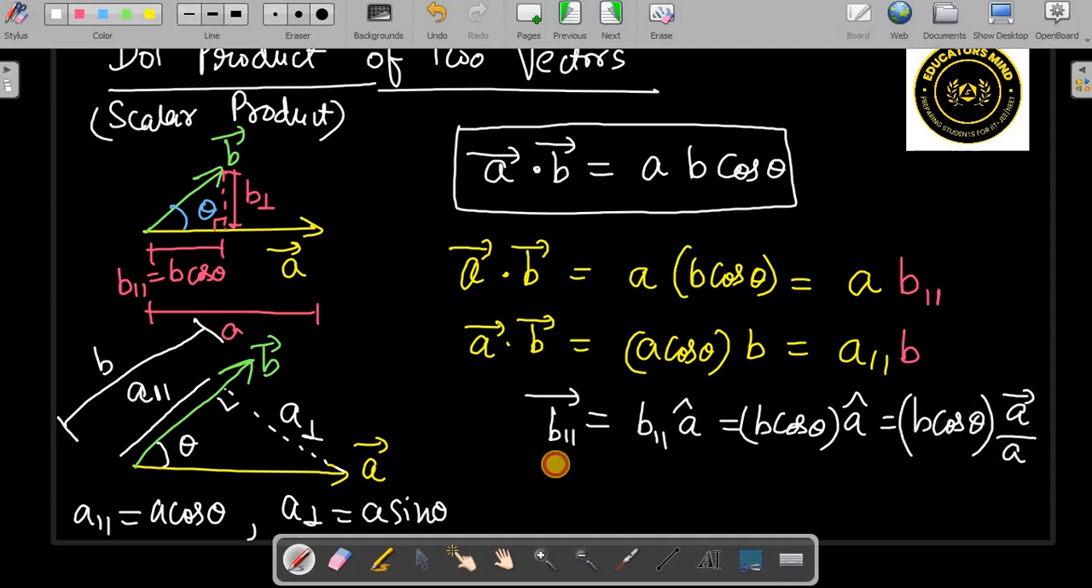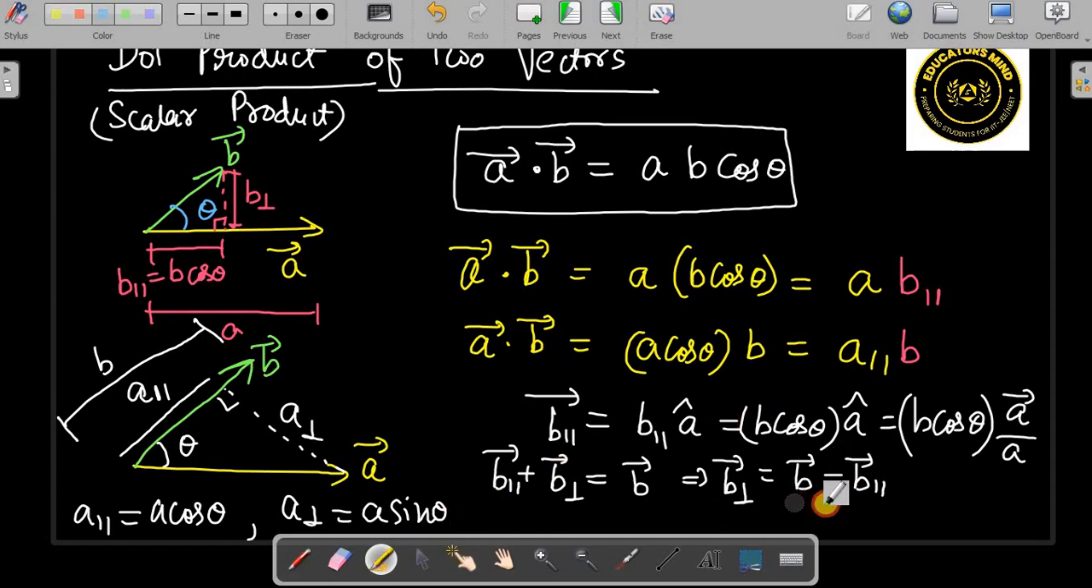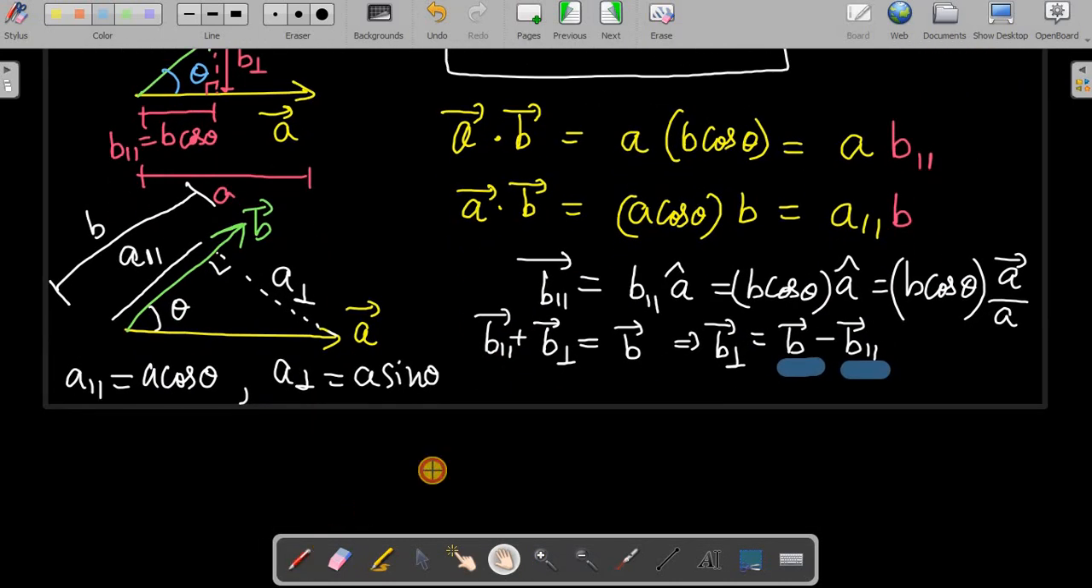Similarly, how do you write B perpendicular? Because B parallel plus B perpendicular is what B vector is. So from here, B perpendicular can be calculated as B vector minus B parallel vector. That we have already calculated. B vector is already given and B parallel we calculated. In the same manner we can do it for A parallel also.